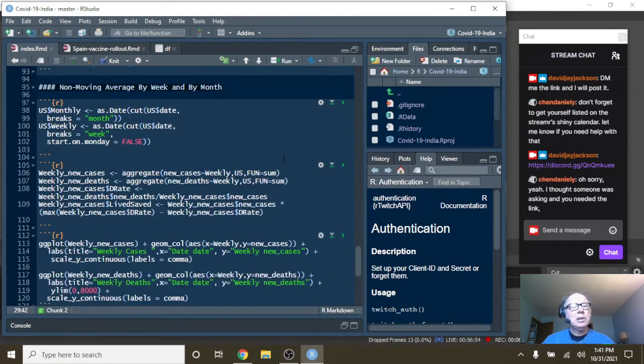But anyway, instead of using tidyverse, I found a function online to create weekly and monthly numbers. Okay, date, date string. Then I just used the aggregate function again, a base R function, to actually calculate the number. You've got the variable you want to calculate on, so it's new cases, this represents the weekly dates, the data frame, and the sum function. Okay.